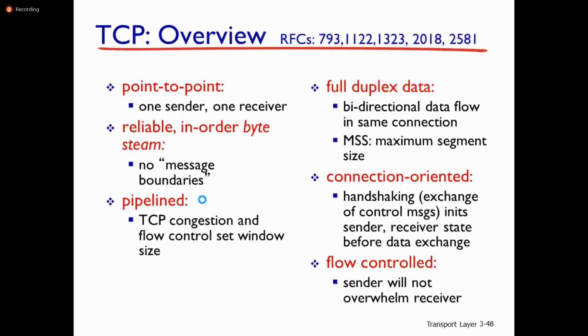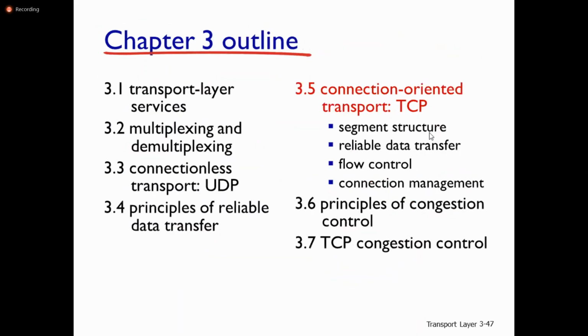There are four things we are going to discuss here: segment structure, reliable data transfer, flow control, as well as connection management. We are seeing the segment structure now.